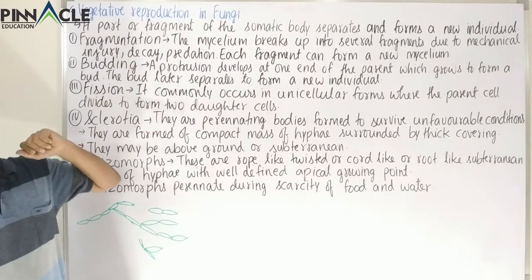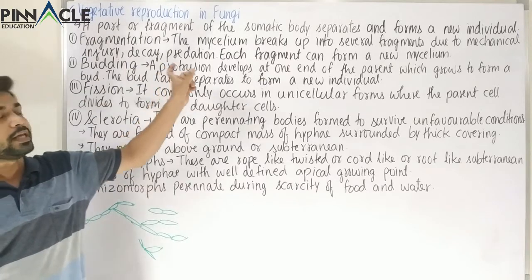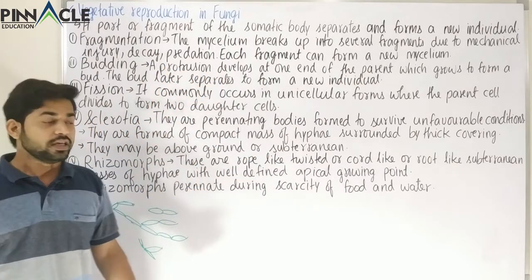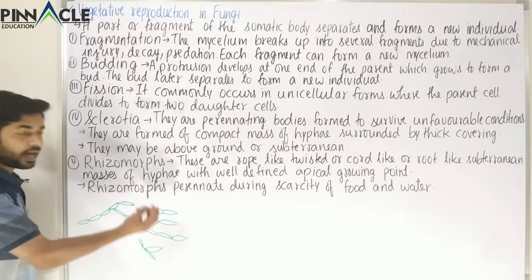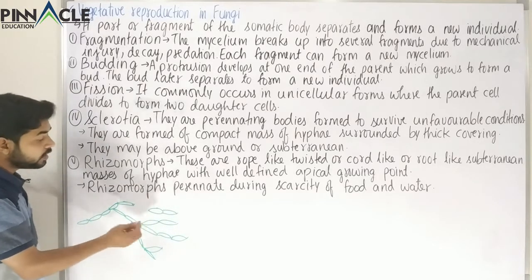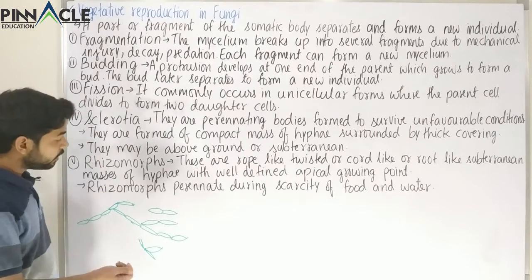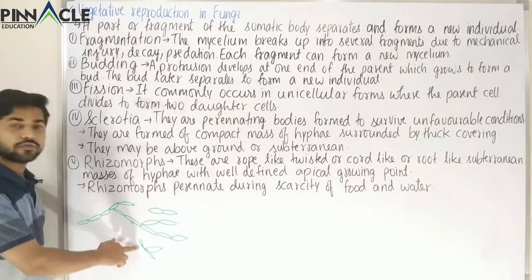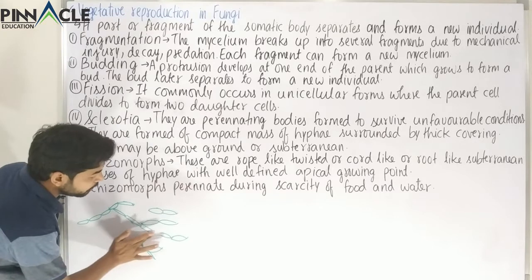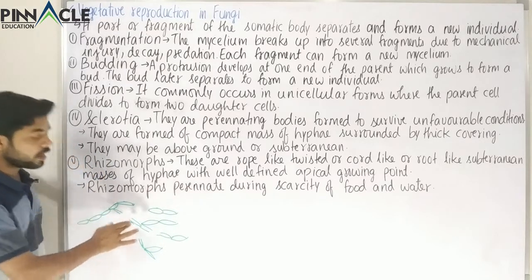We can see the definition here. The mycelium breaks up into several fragments. We can see here the mycelium has broken into several fragments. Why? Because the hyphae have broken into several fragments. This is one fragment, this is one fragment. We can have one more fragment over here, or one more over here.